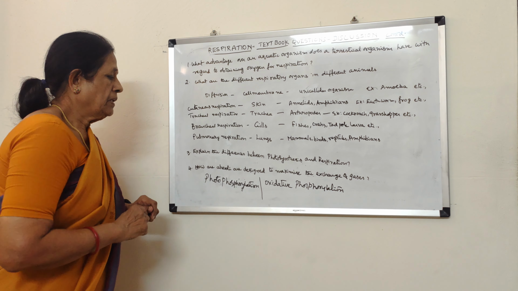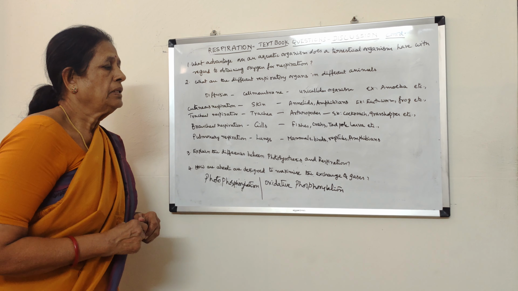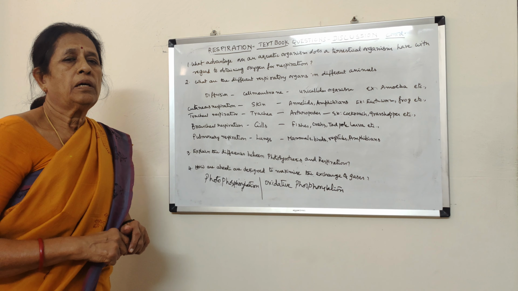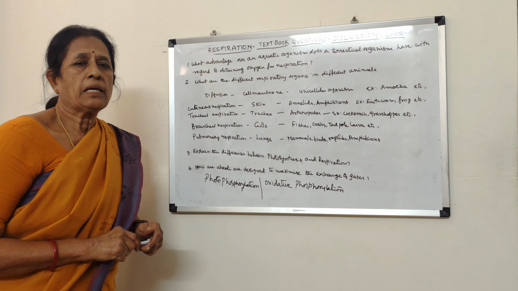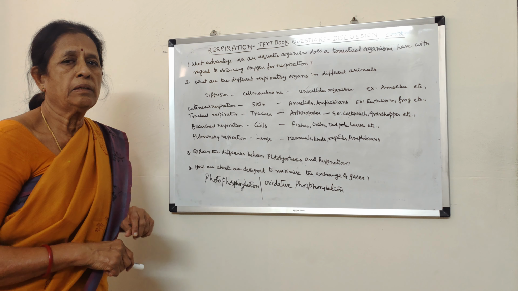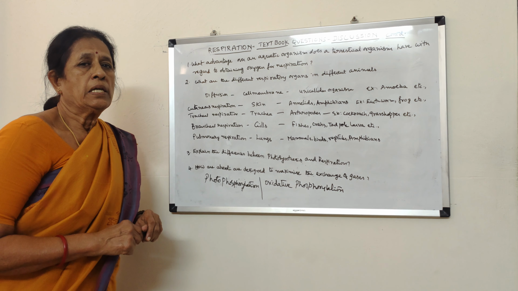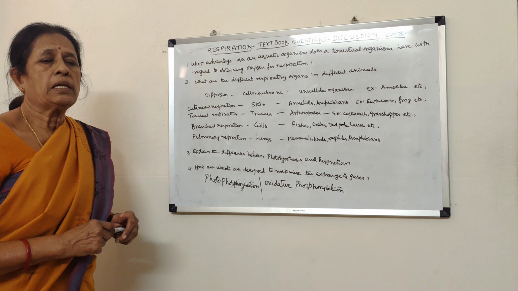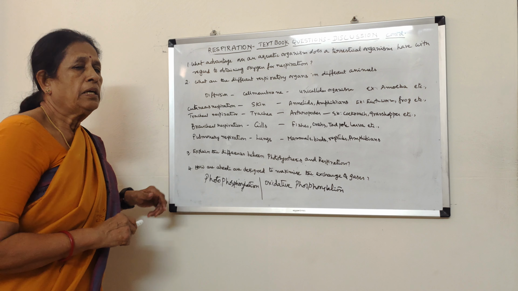Next, how are alveoli designed to maximize the exchange of gases? What are alveoli? Alveoli are called the units of lungs. They are small, tiny sac-like structures with a thin membrane, and they are richly supplied with blood vessels. The veins collect carbon dioxide from various cells, and the blood vessels reach the alveoli.